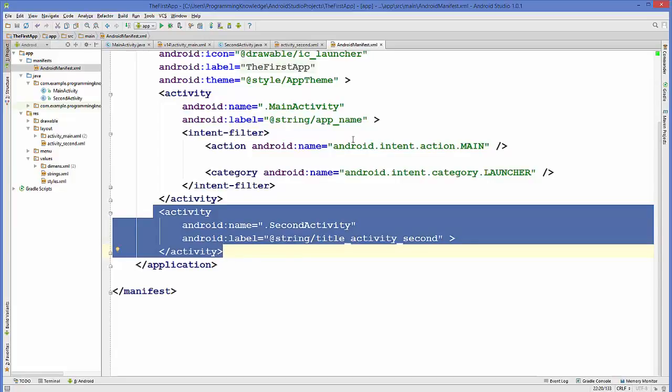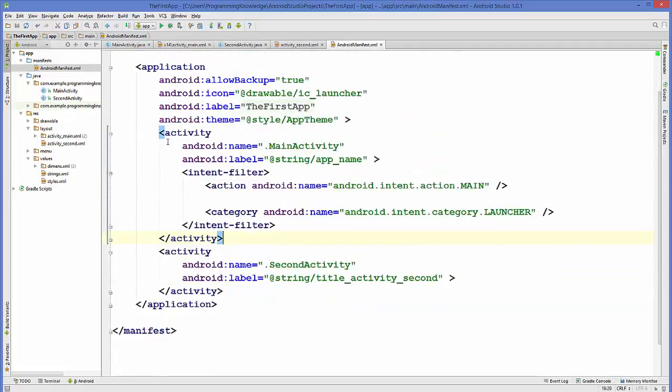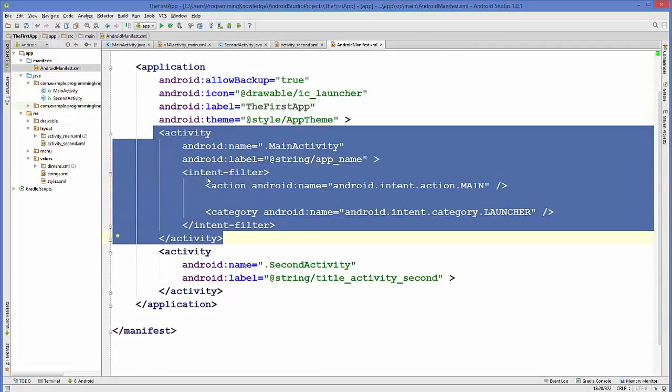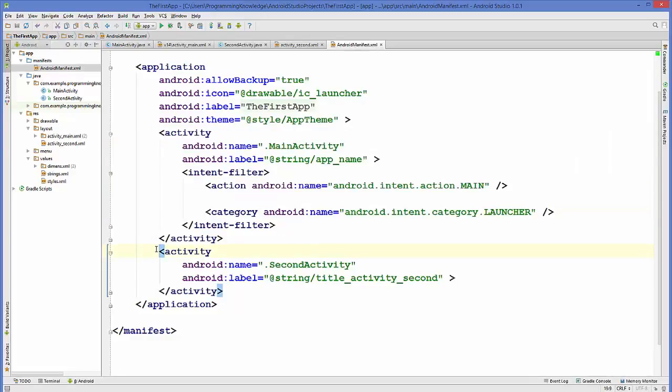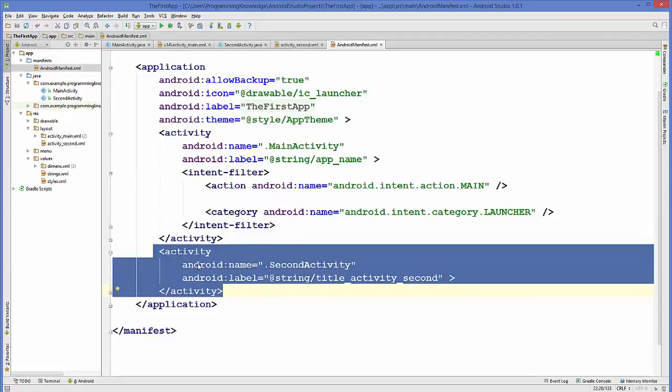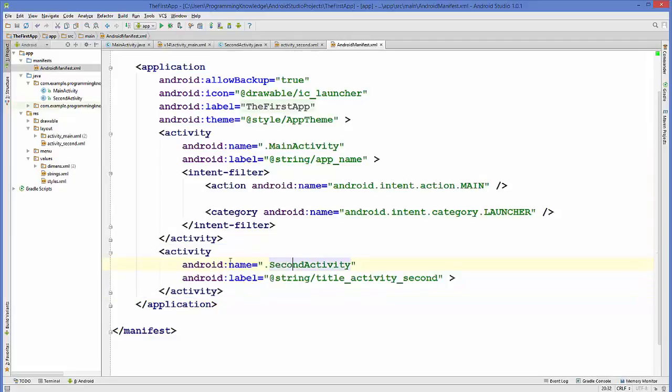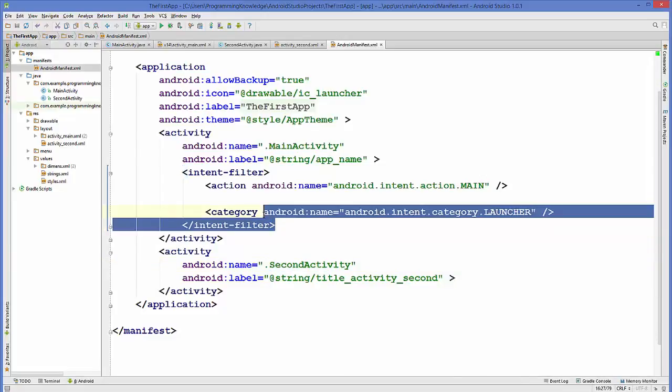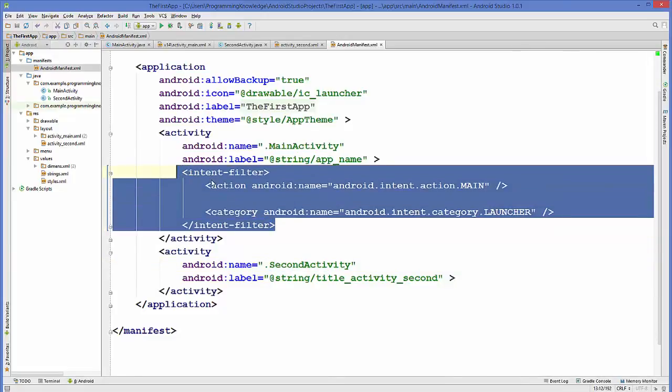Now what we are going to do is go to this manifest file where your main activity XML element is, and now you have this second activity tag, right? So by default it's a blank tag, in the sense that it just has the name and the title, but unlike this main activity, it doesn't have this intent filter tag.